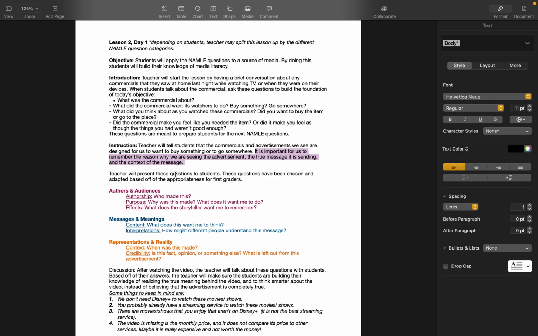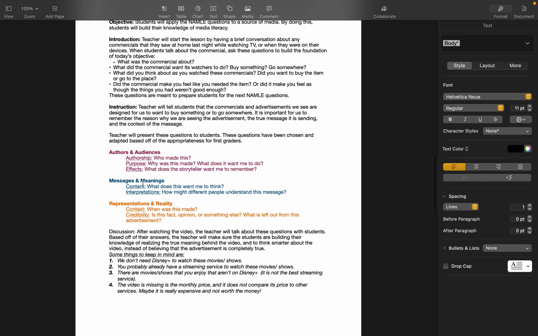Then the teacher will present these questions to students, and these questions have been chosen and adapted based off of the appropriateness for first graders. I broke it up into these sections and I added them in different colors for a certain reason. I'll show you in a moment. First, I talked about the authors and audiences: who made this, why was this made, what does it want me to do, why does the storyteller want me to remember.